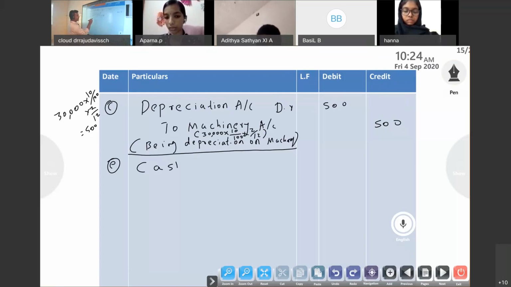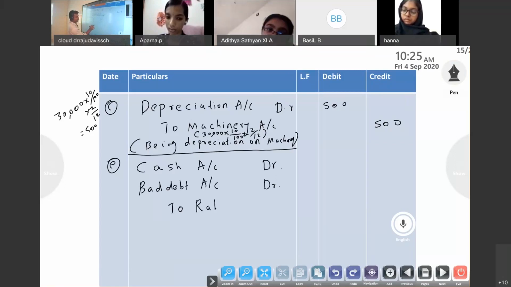So entry will be cash account debit. Bad debt, our loss is there. Bad debt account debit to Rahul's account, being 60% cash received and 40% bad debt.